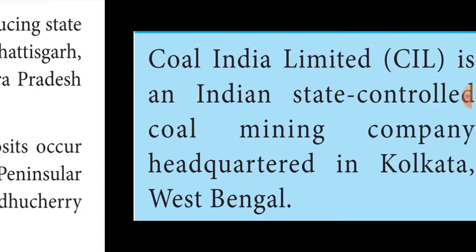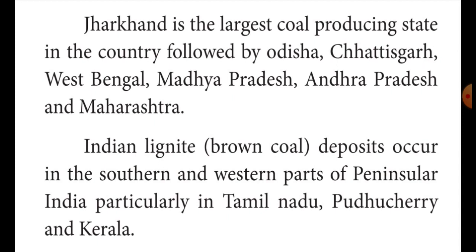Then Jharkhand is the largest coal producing state in India, followed by some other states that also produce coal, for example, Odisha, Chhattisgarh, West Bengal, Madhya Pradesh, Andhra Pradesh and Maharashtra. These states also mostly produce this coal.